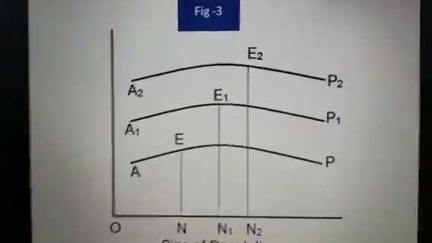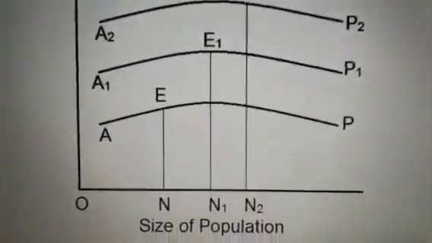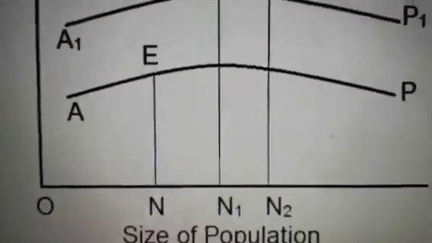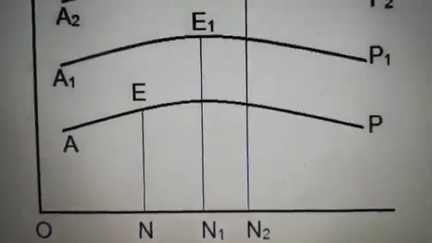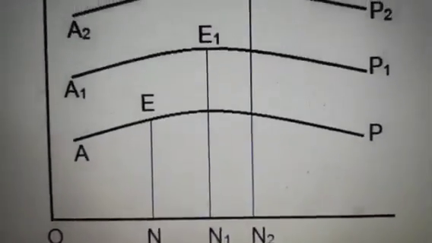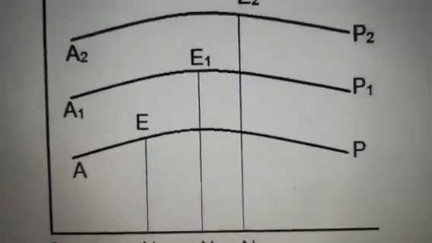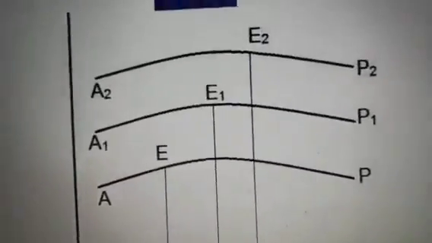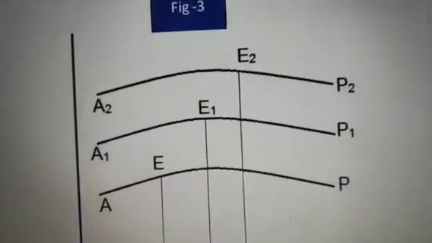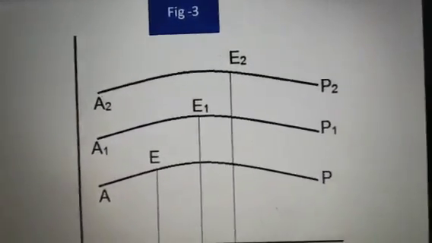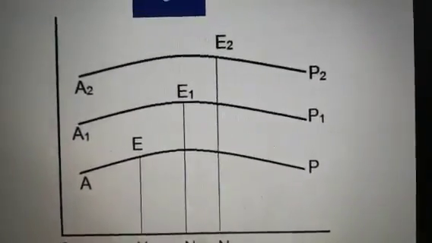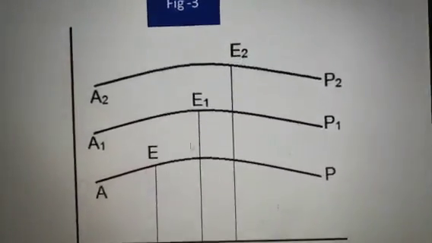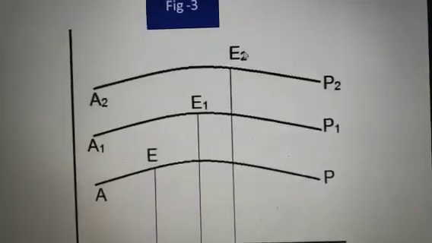With this diagram, you can show that earlier I told you about only one graph from A to P, and then with coming time, with increase in production, with better agriculture production, with better innovation, with better technology, with better standard of living, with better job opportunities, we can move from E to E1, and again from E1 to E2. So E1 and E2 is a growth story.